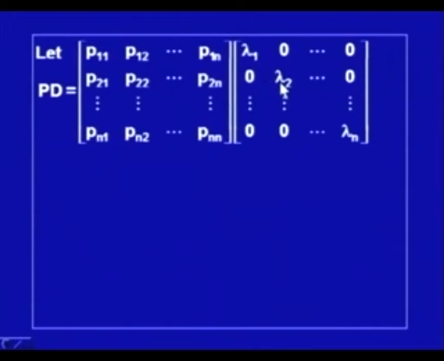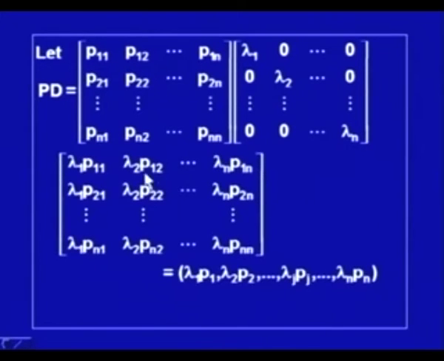So, if we have eigenvalues lambda 1, lambda 2, lambda n for the given matrix A, then D will be given by this diagonal matrix. And then I can perform the multiplication. It is p11 lambda 1 as the first element, then we will have p12 lambda 2 as the second element, and then lambda n p1n, which will be obtained when this row is multiplied by this column.